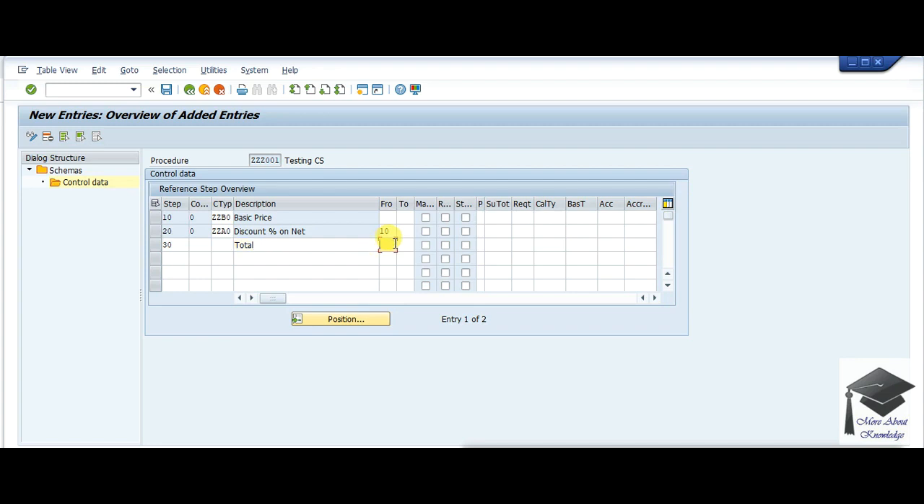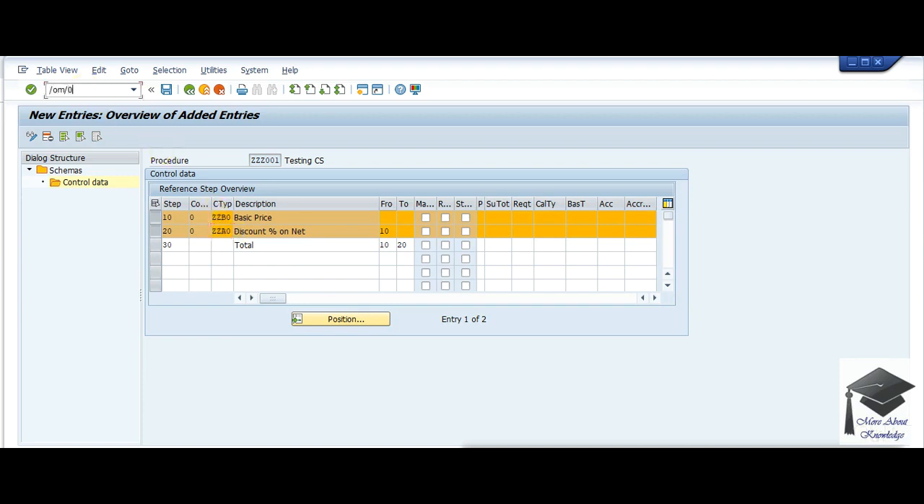So here what do I need to give? I need to give 10 and 20. Why? Because I will be adding this. Whenever I do not enter any condition type, the system will consider it as a subtotal of the from and to. So if I do not enter any condition type and I give from and to as 10 and 20, the system will consider 10 plus 20. There is no negative, no minus. You must be asking that if it is a discount, it should be 10 minus 20, but it is not. The system will always do 10 plus 20. How does it make it minus? Here is the option where the system calculates it as a minus entry.